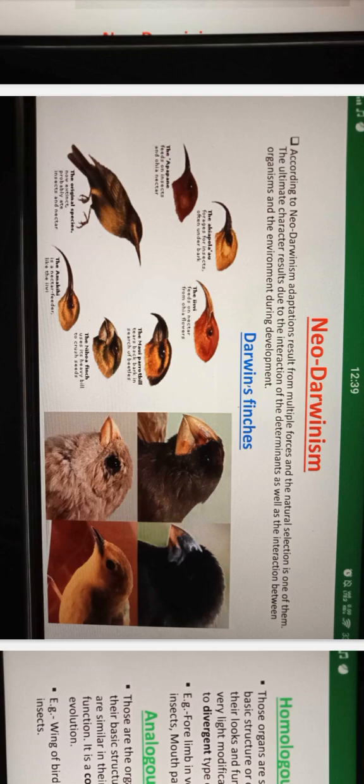Neo-Darwinism. According to Neo-Darwinism, adaptation results from multiple forces and natural selection is one of them. The ultimate character results due to the interaction of the determinants as well as the interaction between organisms and the environment during development. Darwin's finches.